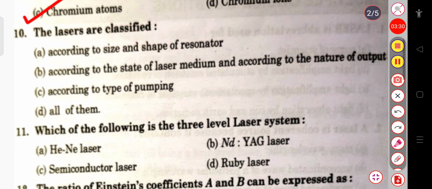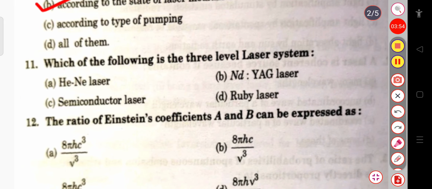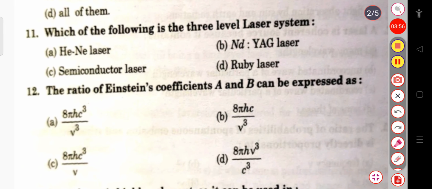The next question number 10. The lasers are classified according to the size and shape of the resonator, according to the state of the laser medium, and according to the nature of the output, or according to the type of pumping, or all of them. So here the lasers are classified according to the state of the laser medium and according to the nature of the output.